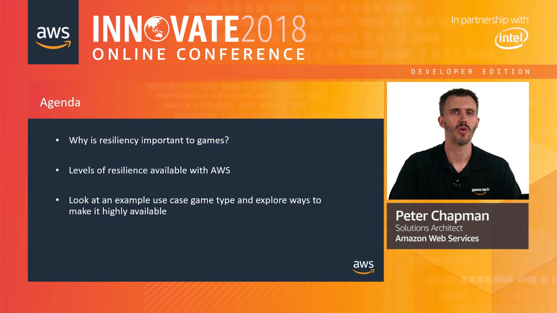Let's start by looking at what we'll cover today. First, we'll spend a few minutes looking at why resiliency is important to games and why it matters for players. Next, we'll explore the different levels of resilience that we can make use of with AWS and how each of them work at a high level. And finally, we'll pull all of this together and dive into an example use case for a game, where we'll break it up into the main responsibilities and look at how we can make parts of our game highly resilient.